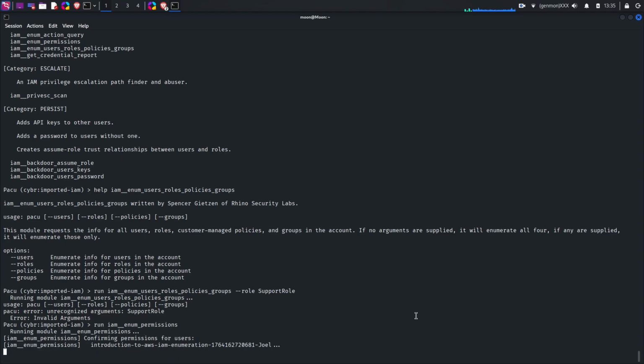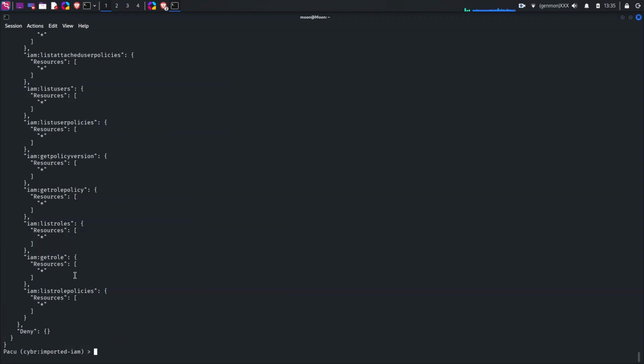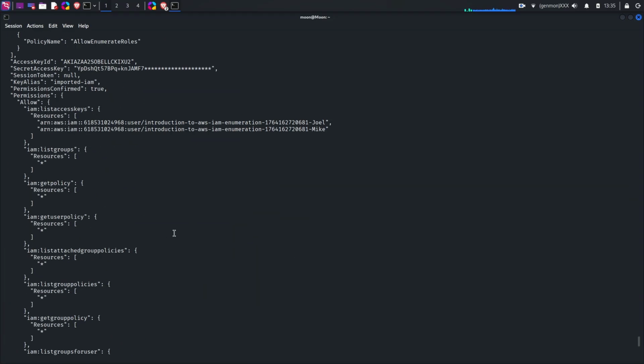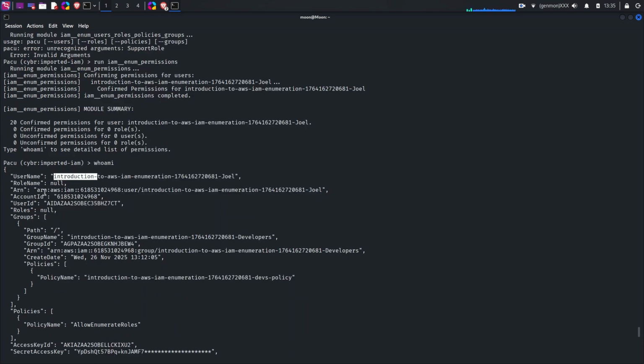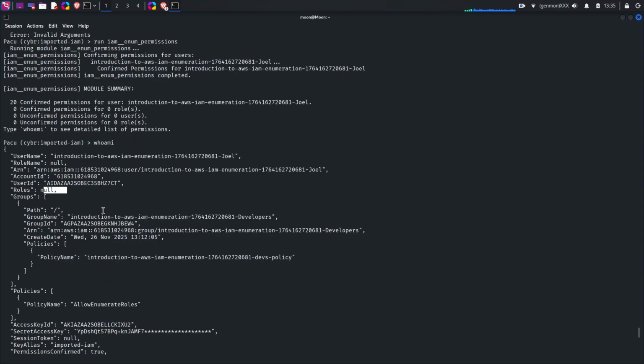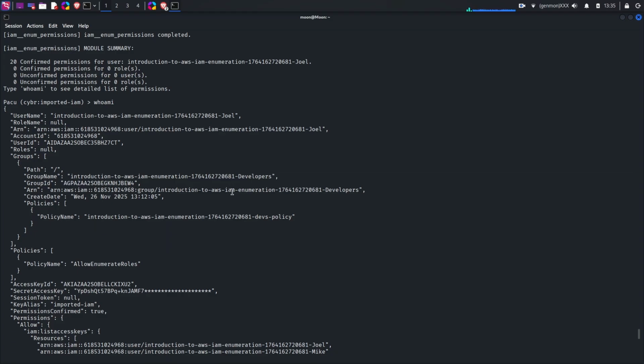Okay, so now we can run the next command, which we need. We can check what permissions this account has. It's scanning and it showed us you have 20 permissions for this user. And when we type in whoami, it's going to show us what permissions we have. So PACU now gave us all the information we need in 5 minutes, which manually would take us around 20 minutes or even more.